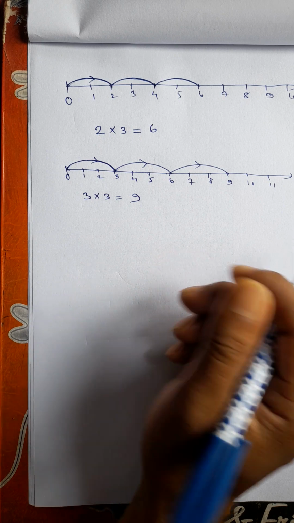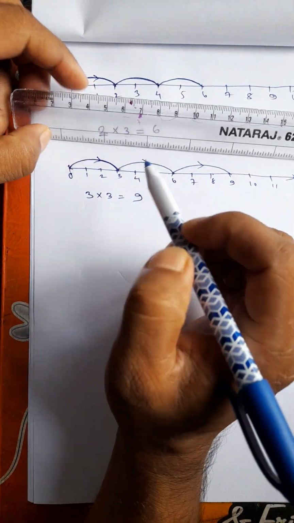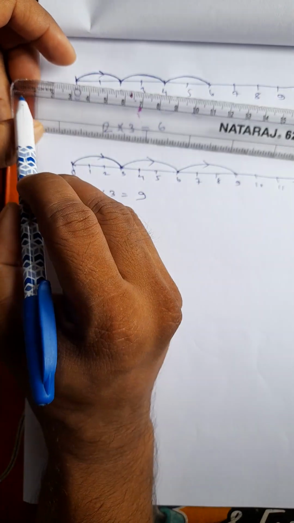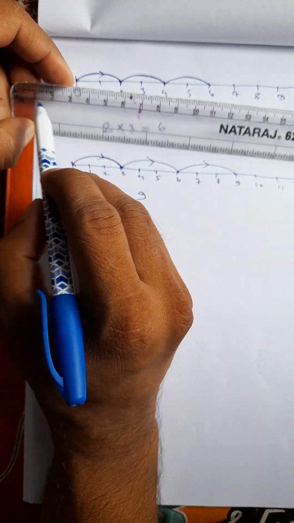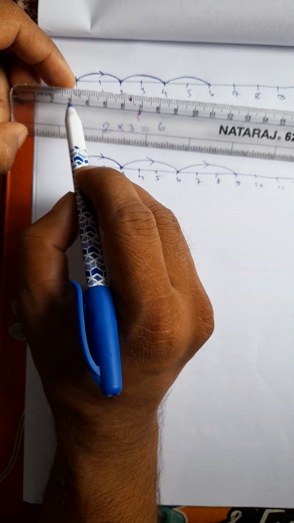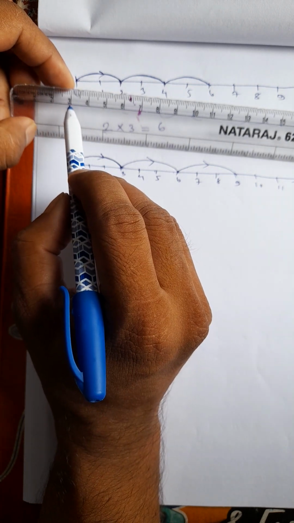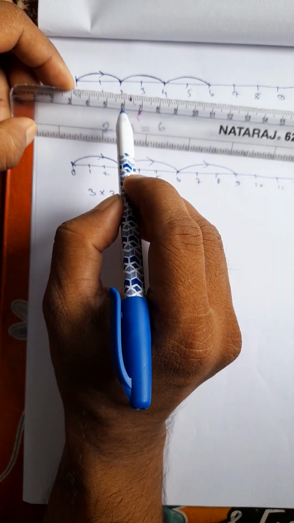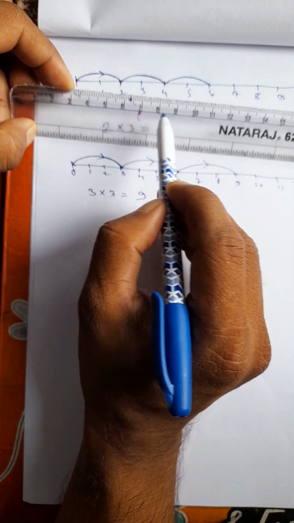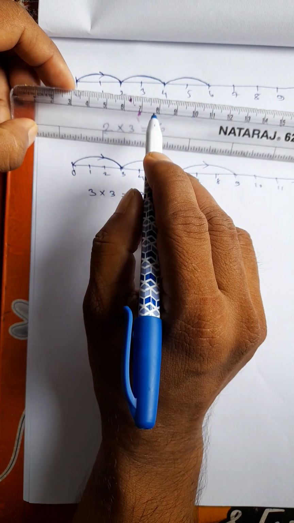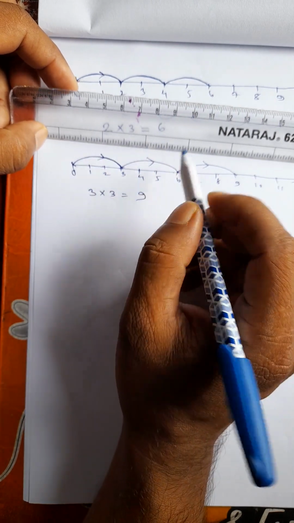You can use the centimeter scale to find it out. 3 means from 0 to 3. So 3 3s are 3 times of this. This is one time, 0 to 3 one time. Second time is 1, 2, 3. You arrived at 6. Again you count 3, 1, 2, 3. So 3 3s are 9. Similarly, 4 3s are 12.